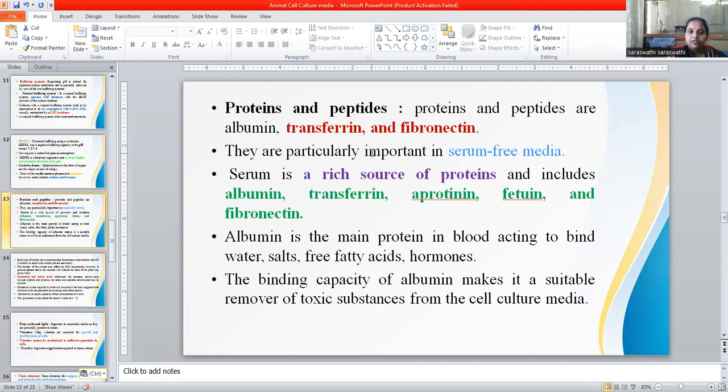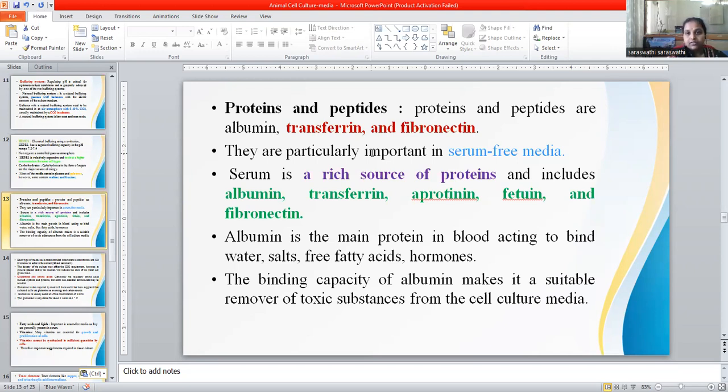We should keep in mind that media is required for the growth and development of any kind of cell line, not only human cell lines but also viral cell lines and mammalian cell lines. In order to establish animal cell culture, we need the medium. The media composition is made up of a carbon source, nitrogen sources, and also antibiotics. Antibiotics inhibit contamination by bacteria, mycoplasma, and fungi, so we add antibiotics also. And the buffer system: we discussed the natural buffer system and the secondary buffer system.